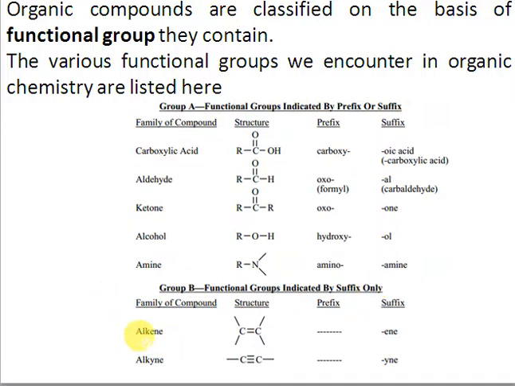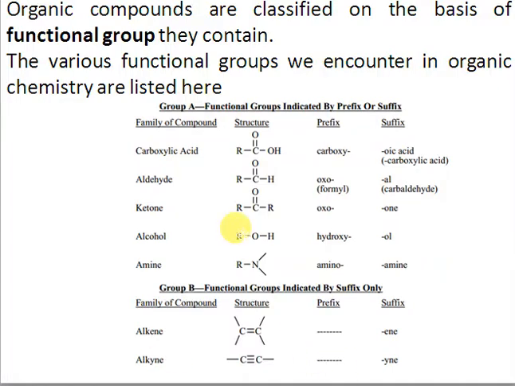Now we have some functional groups that are only represented by suffix. For example, alkene. Alkenes are always represented by the suffix "ene", right? So there is no prefix for alkene. Similarly, alkynes don't have any prefix. They are always represented by a suffix. So the suffix for alkyne is "-yne", Y-N-E, right? Whenever you see a word ending with "ene", you know that the functional group is alkene, and if the name ends with "yne", for example hexyne, it means that's an alkyne, right?